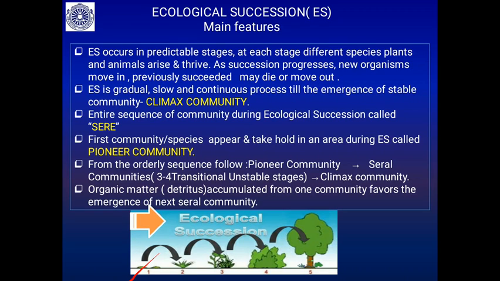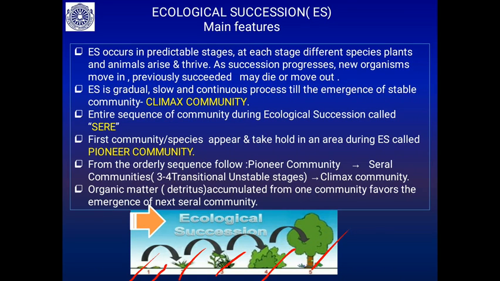the ferns. In the next stage you will find small herbs. In the next stage you will find shrubs, small trees, then large trees. So you will find the succession of different species of plants, and as the animals depend on the plants for their food, the succession of animals also arises. In this successional process, new organisms move in and previously established ones may die or move out.